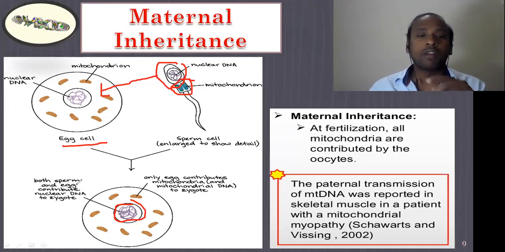Both egg and sperm contribute to the nuclear DNA, but only the egg contributes the mitochondria, because only the cytoplasm coming to the zygote is from the mother cell. So the mitochondria come only from the mother cell.